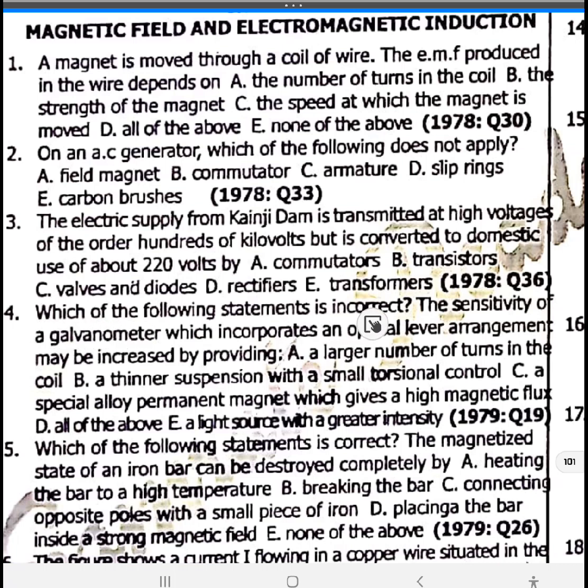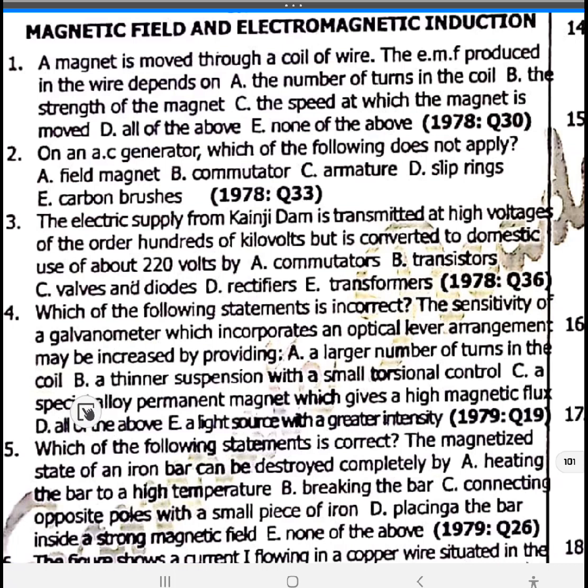Which of the following statements is incorrect? The sensitivity of a galvanometer, which incorporates an optical lever arrangement, may be increased by providing which of the following? The correct answer, actually, is when you provide a smaller torsional control. So here they say a larger number of turns. No, when you provide a lesser number of turns. So A is incorrect. A thinner suspension with a smaller torsional control. When you provide a larger torsional control, B is incorrect. Also C, a special alloy, incorrect. Number 4, option D, all of the above, they are incorrect.